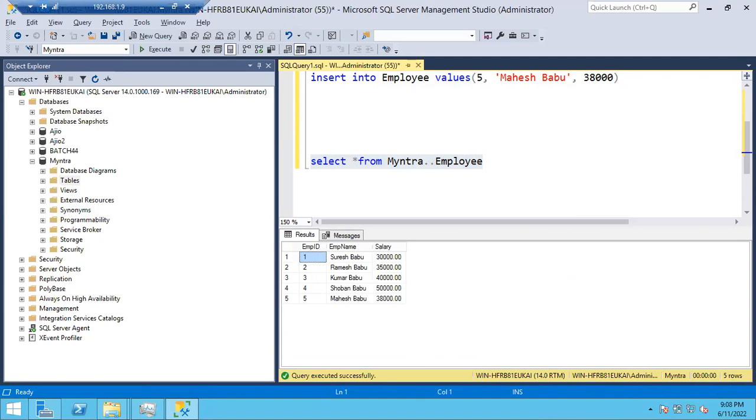Is it clear? If I have 2000 records, again you cannot go for drop down to check how many records are there. Simply you can see here. If you execute a select query, it will show you 2000 records are there. No need to again go to drop down, no need to wait for the last record. And if it took 5 minutes to execute, you can see here 5 minutes. And on what database it was executed, who executed this query, on what server, whether this executed successfully or not.